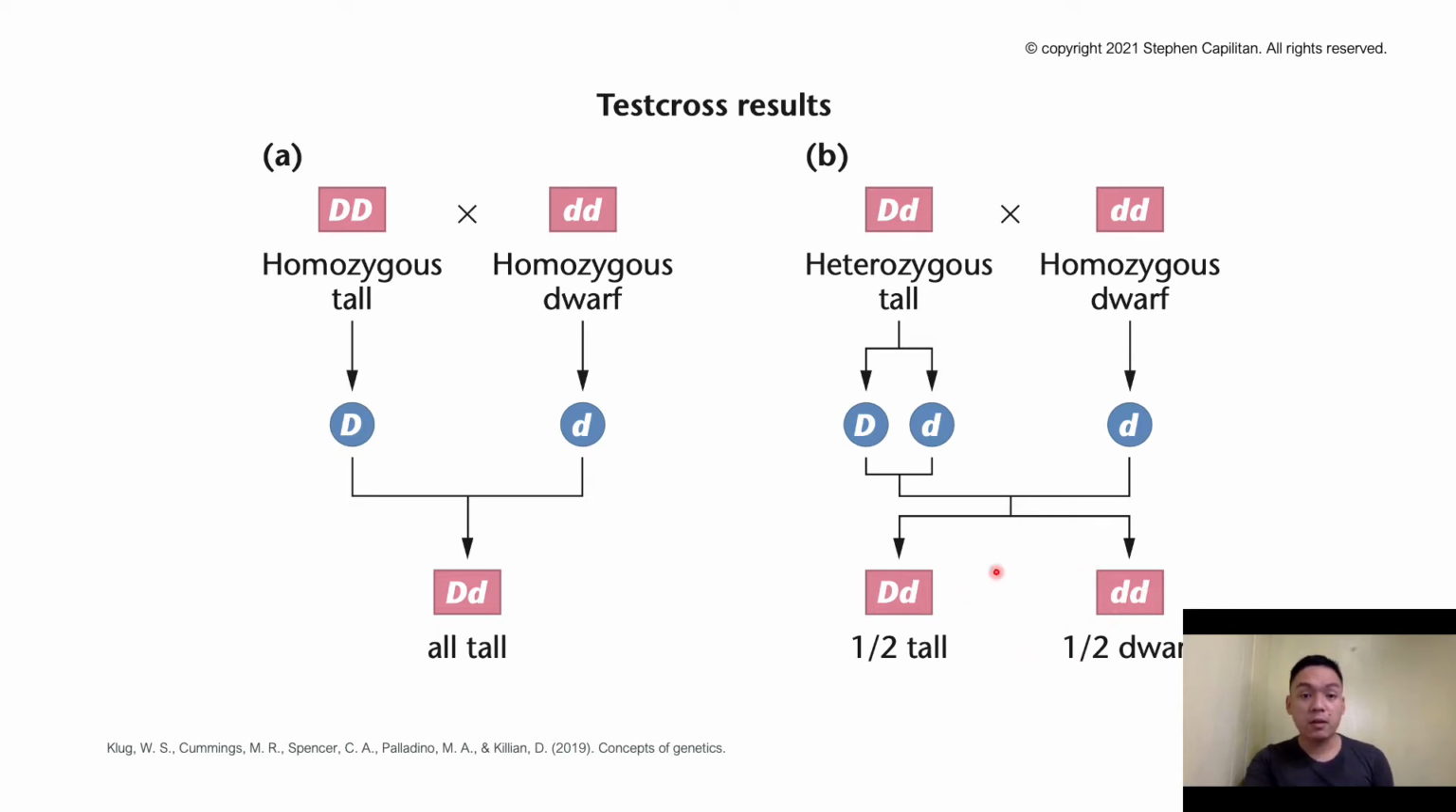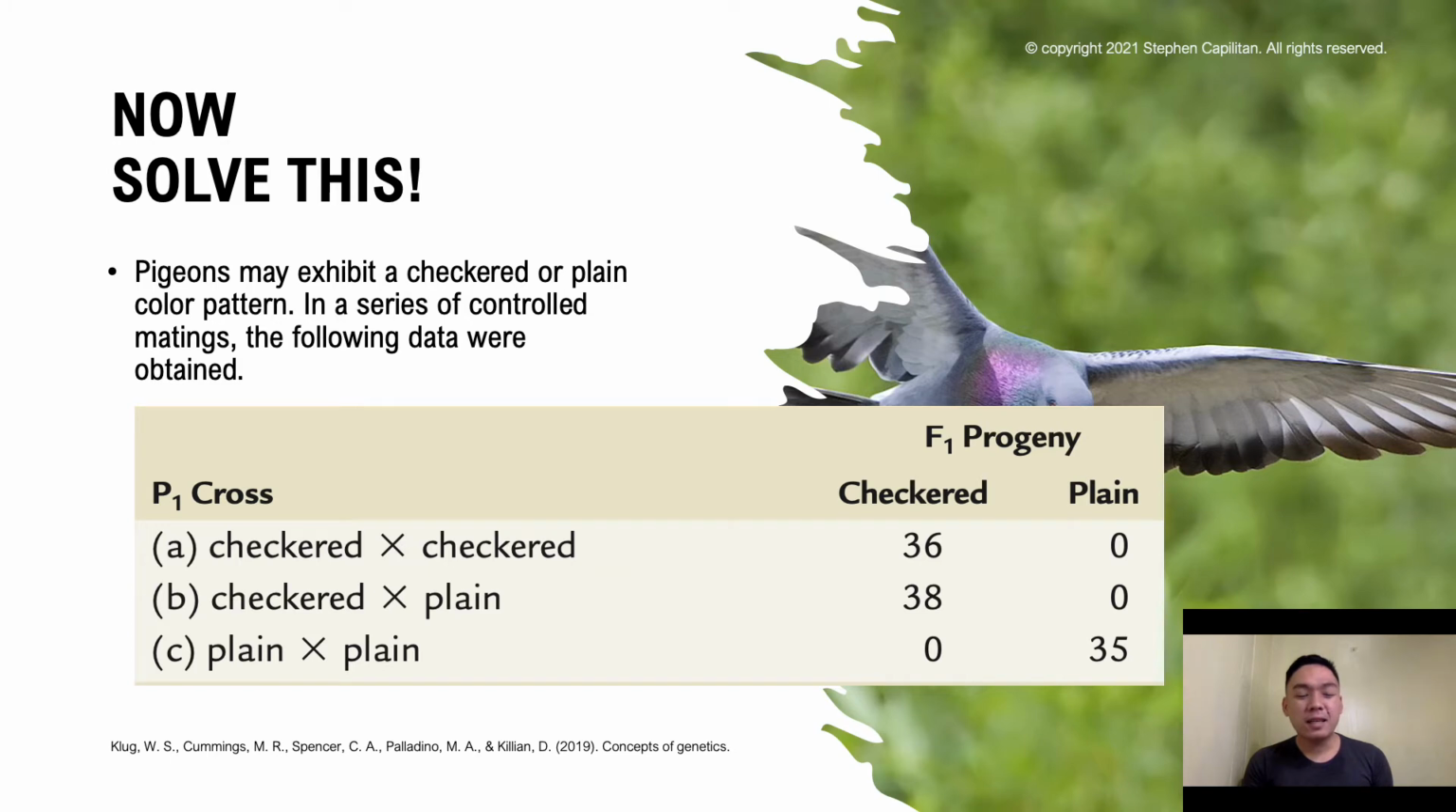So these are the possible outcomes of your test cross. Now, this is a good example, or a good activity, just to begin with our discussion of Mendelian genetics. So these are pigeons. Pigeons may exhibit a checkered or plain color pattern. So checkered or plain, those are the phenotypes. In a series of controlled matings, the following data were obtained.